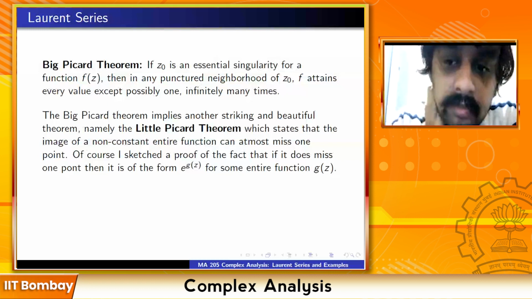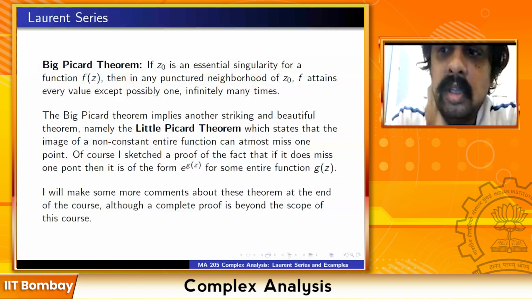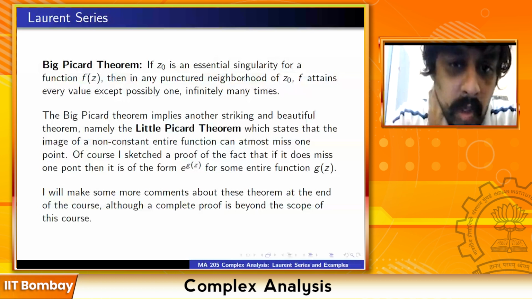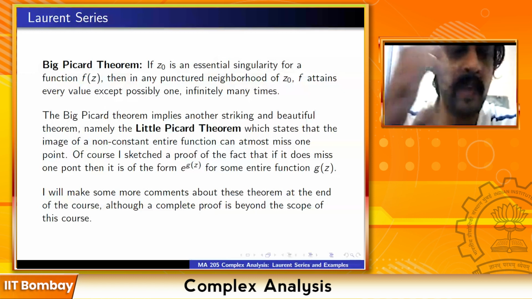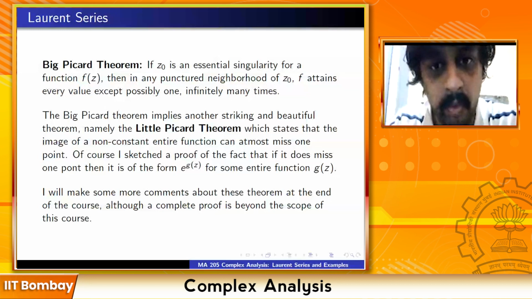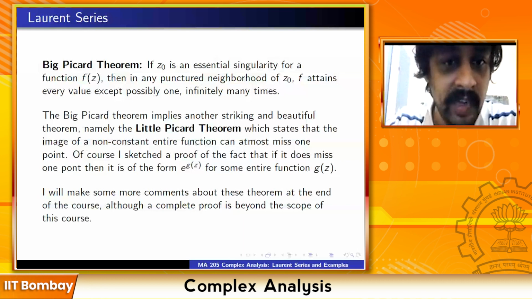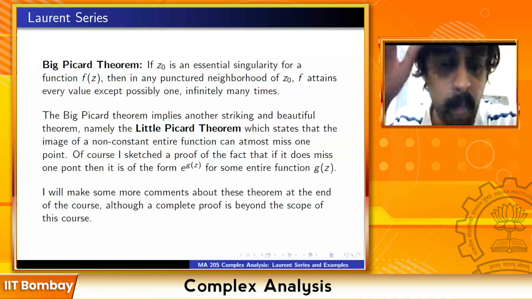Sir, what do you mean by f attains every value except possibly one infinitely many times? What does infinitely many times mean? So in other words, I'm saying it will attain a value, then if I choose a smaller neighborhood, it will attain it once again. If I take any punctured neighborhood of z0, then every value except possibly one is attained infinitely many times. That means there are infinitely many points in the punctured neighborhood whose image is that point.